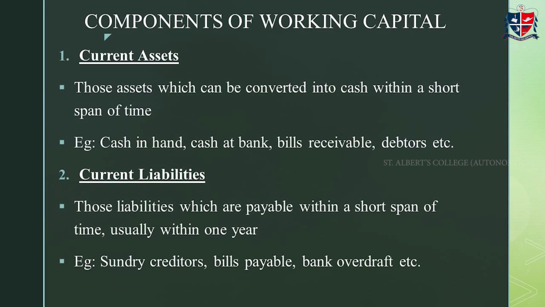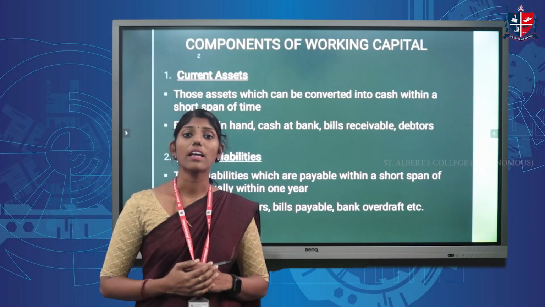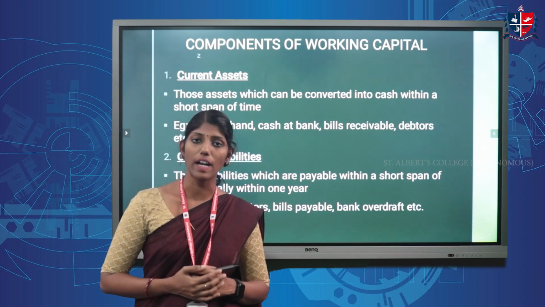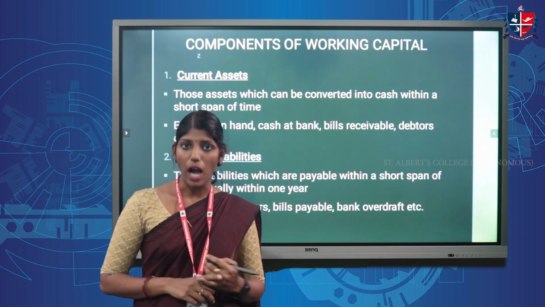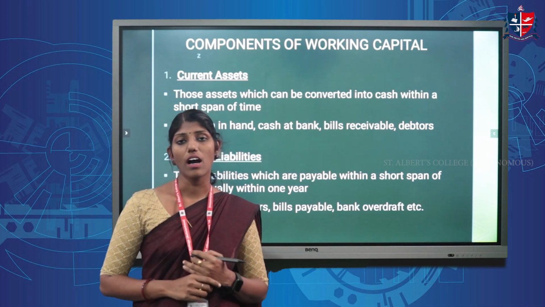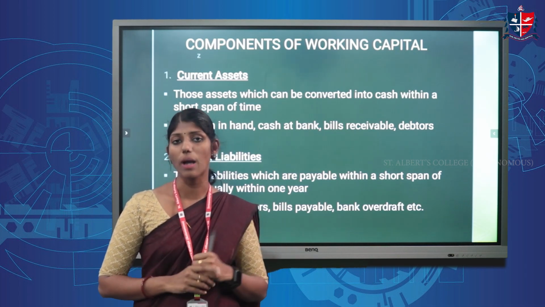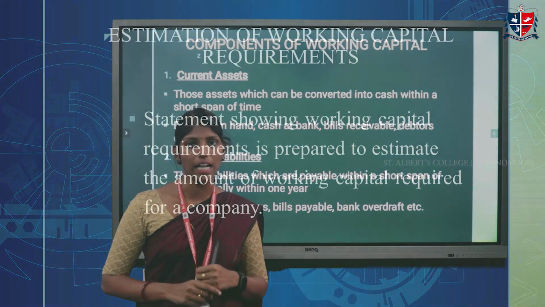Current liabilities are those liabilities which can be repaid within a short span of time, that is 1 year. Sundry creditors, outstanding expenses, etc. are the current liabilities. So, a working capital consists of these two components, current assets and current liabilities.